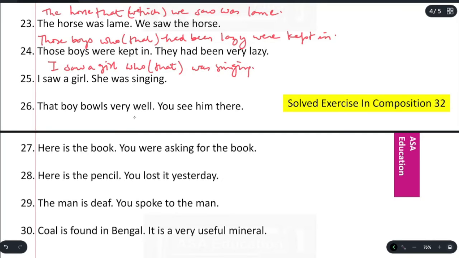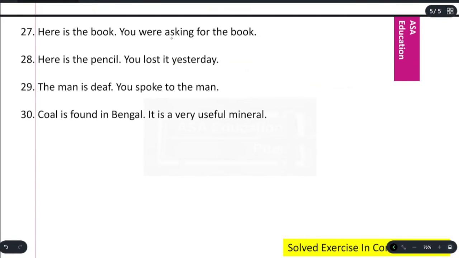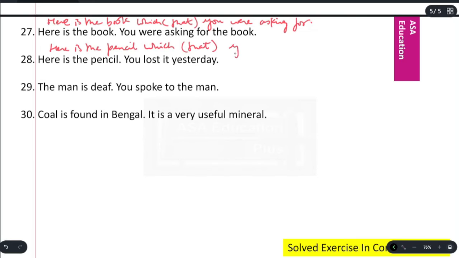That boy bowls very well. You see him there. That boy whom or that you see there bowls very well. Here is the book. You were asking for the book. Here is the book which or that you were asking for. Here is the pencil. You lost it yesterday. Here is the pencil which or that you lost yesterday. The man is deaf. You spoke to the man. The man whom or that you spoke to is deaf.